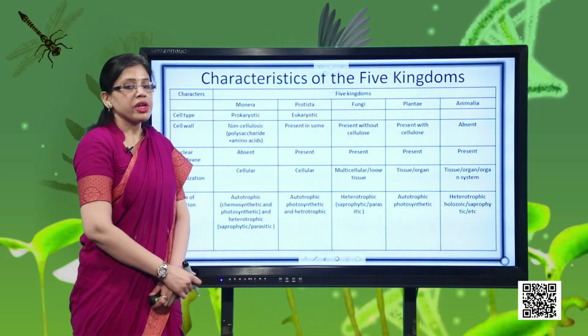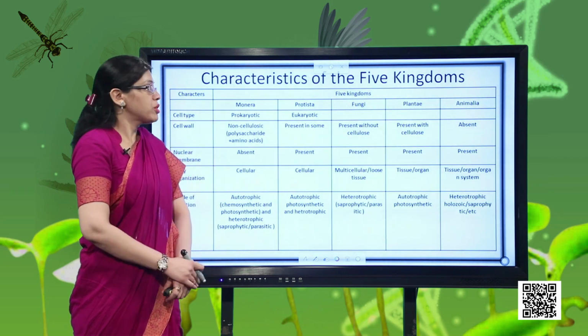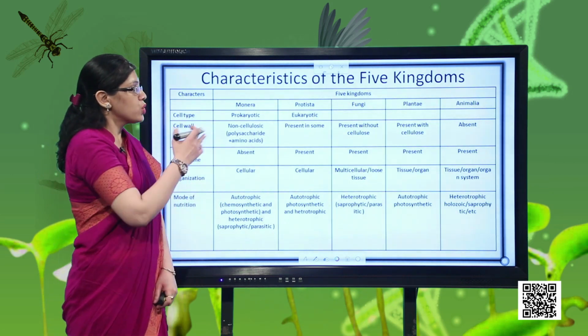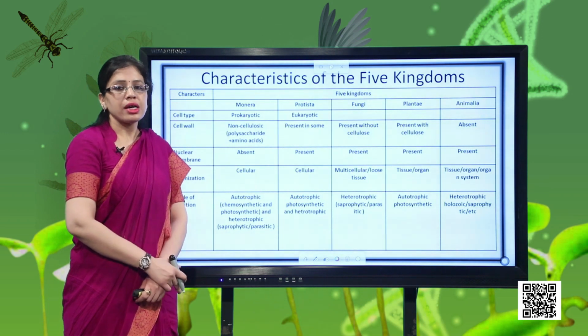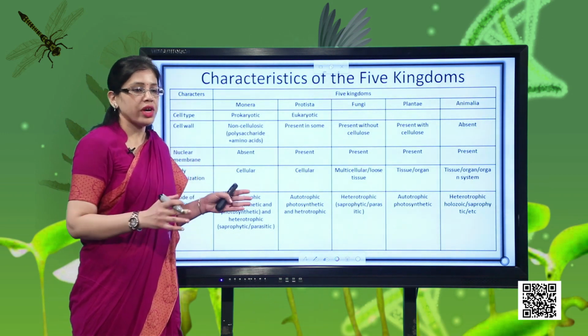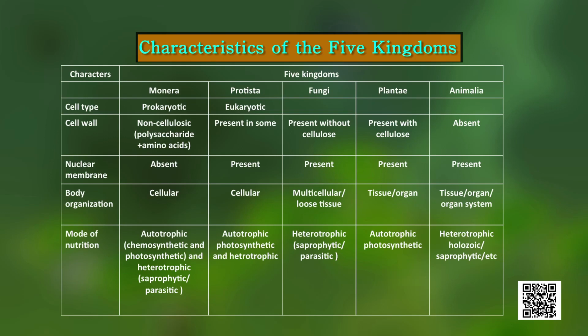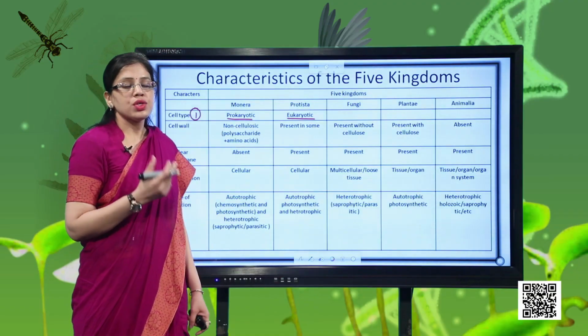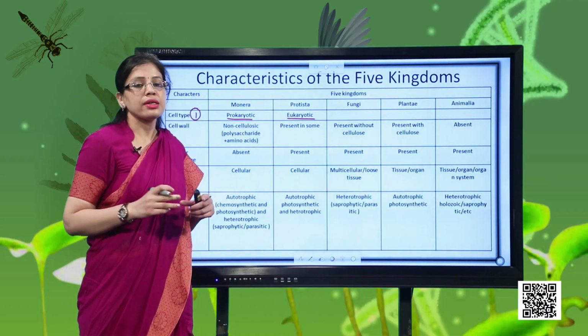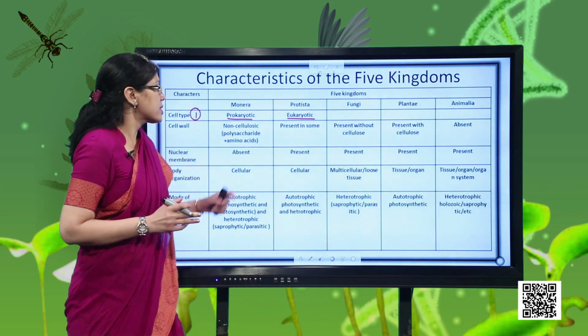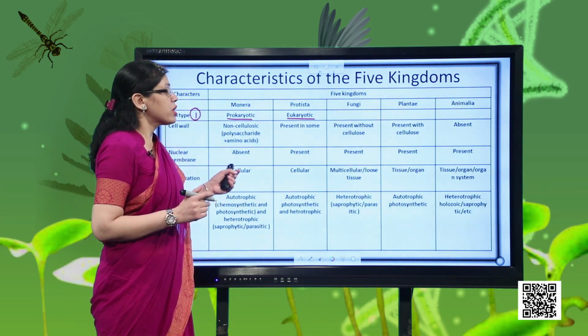So this table is very important. With the help of this table, you will be able to understand how we have classified the living organisms into 5 kingdoms. So the first point which we have is the cell type. I hope all of you remember these terms prokaryotic and eukaryotic. You have studied these terms in class 10th as well. So prokaryotic means having ancient type of nucleus, means these organisms do not have a well-defined nucleus. Nucleus is not covered by nuclear membrane.